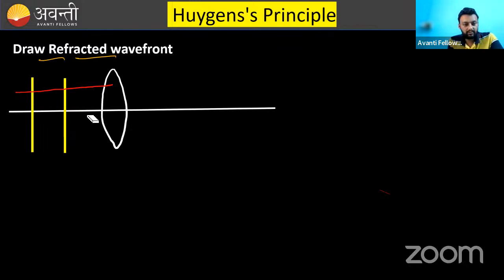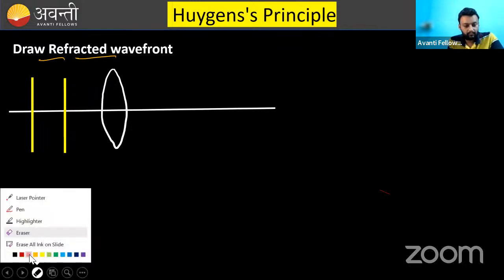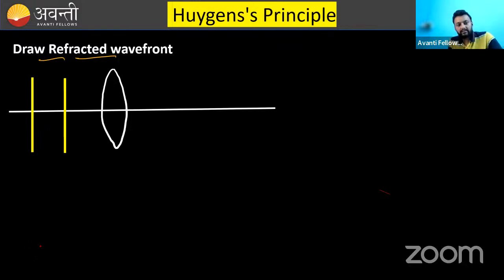If I try to draw the rays, the line perpendicular to them will be the ray. So I have drawn the line perpendicular to them. Again, there is one more ray I have drawn. Now tell me, if these are the rays, these are the paraxial rays parallel to the principal axis. So they will meet at the focus. Is this point clear till now? They will meet at the focus.